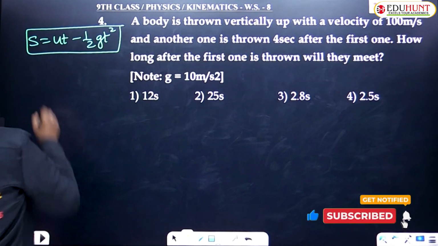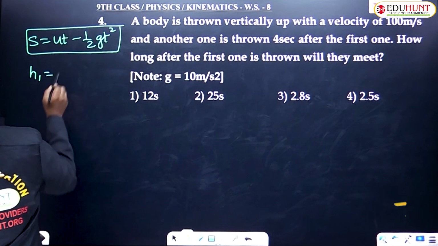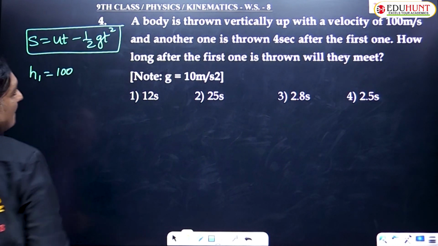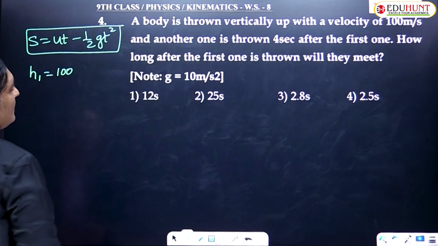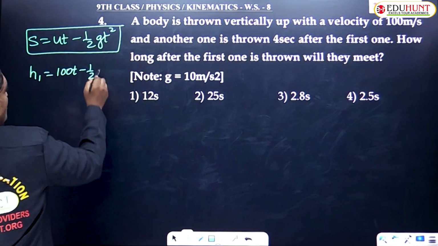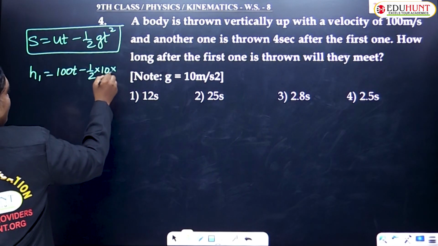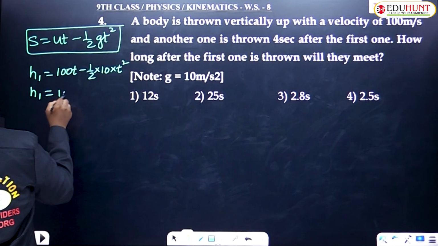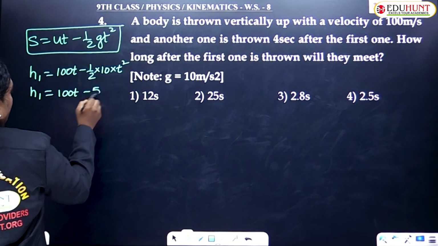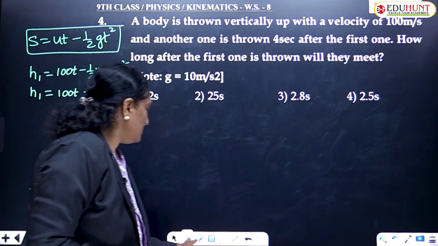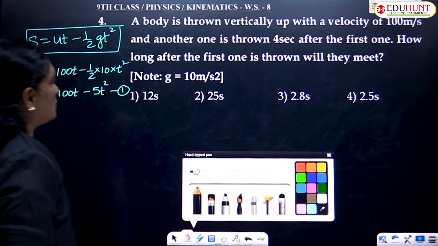So case 1: h1 = ut, where u is 100, no height was given. 100 into time t minus half g, let me take it as 10, t². After further simplification, you get h1 = 100t minus 5t². Equation number 1. Over.